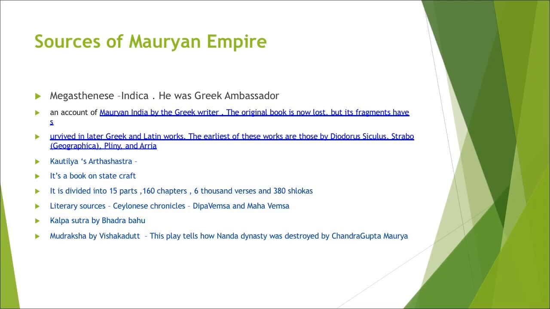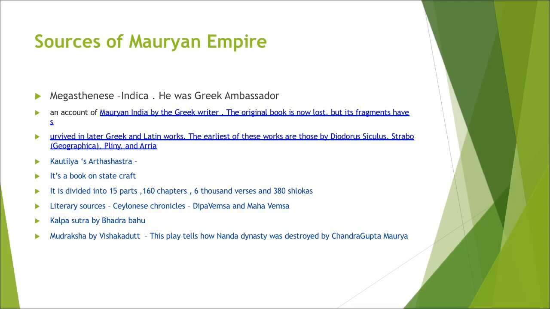The fragments were used by Greek and Latin scholars later on, and the earliest of these works are by Curtius, Strabo, Pliny and Arrian. They wrote parts of it, based on the fragments which had survived, but the original one is lost.